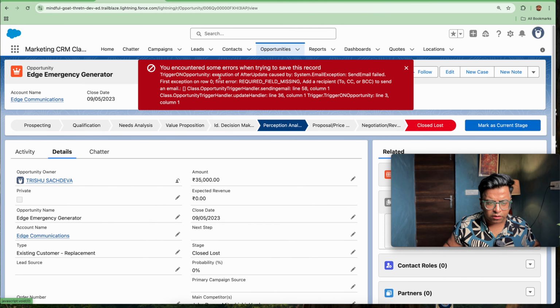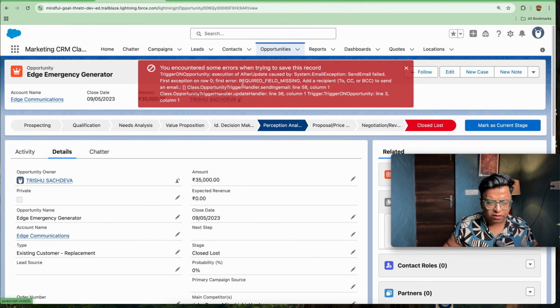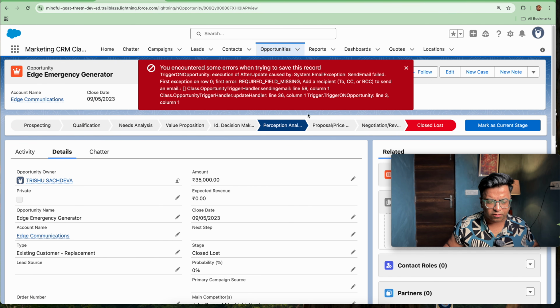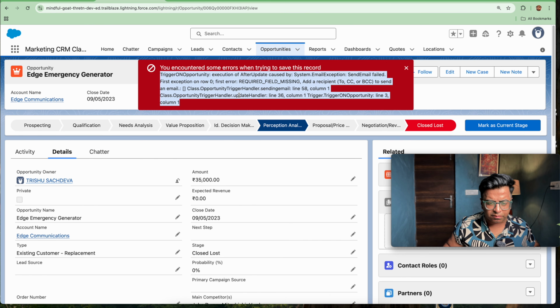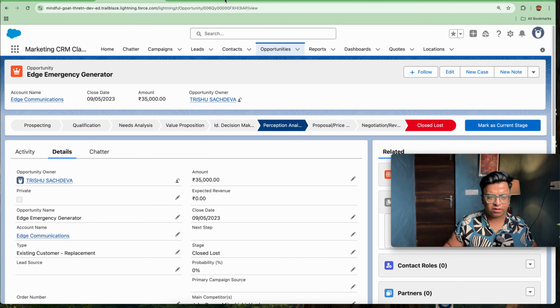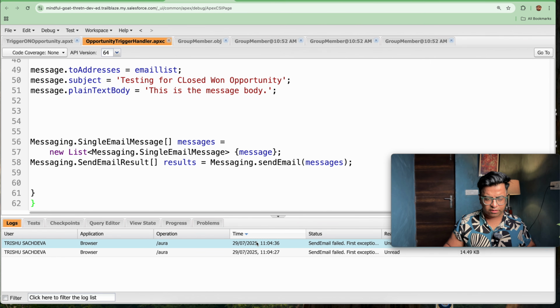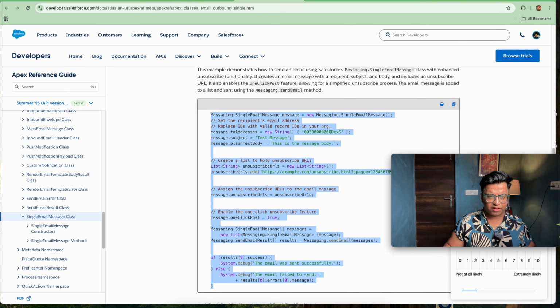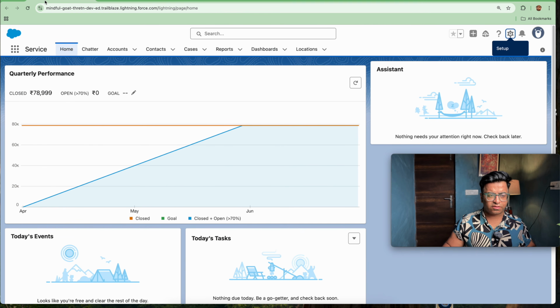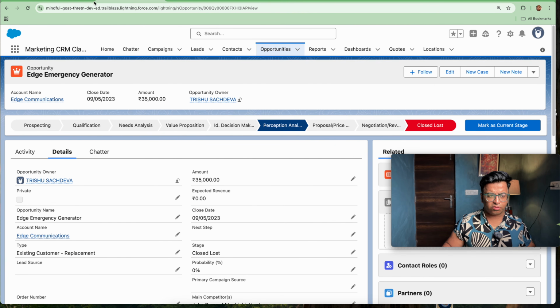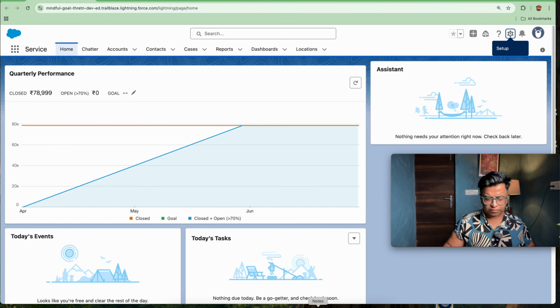It is saying required field missing, but we haven't changed anything. At line number 36, column 1, that is trigger on opportunity. We are getting one error, that is send email, but we haven't sent an email. So let's add one more check here, because we don't need to call this method.